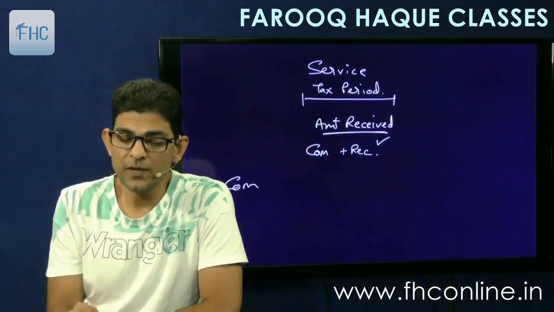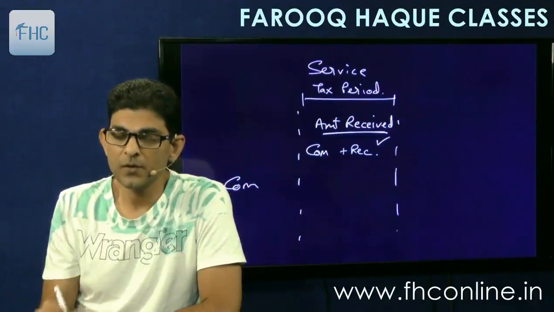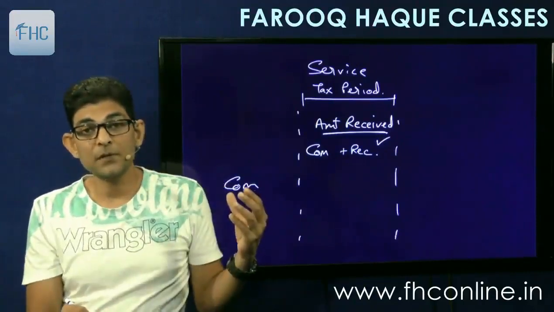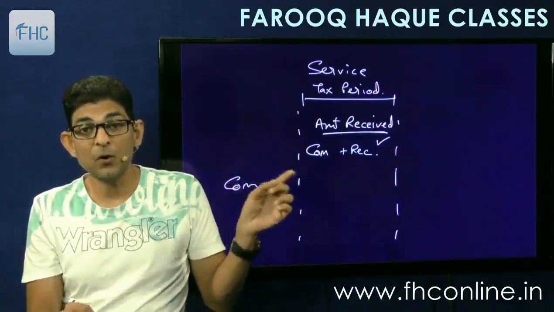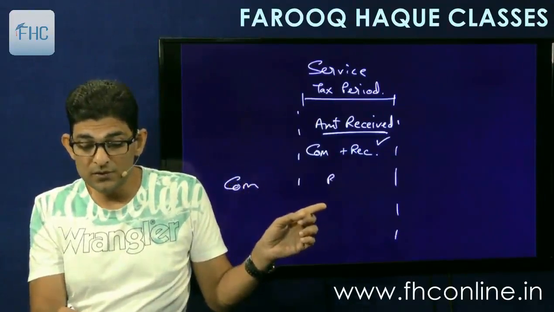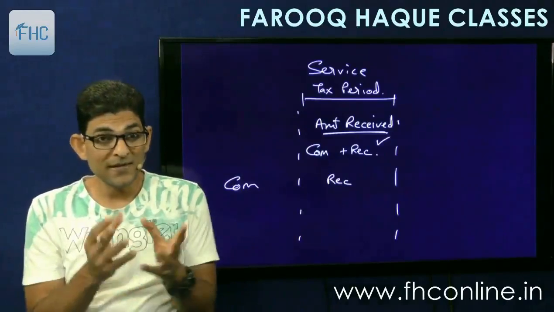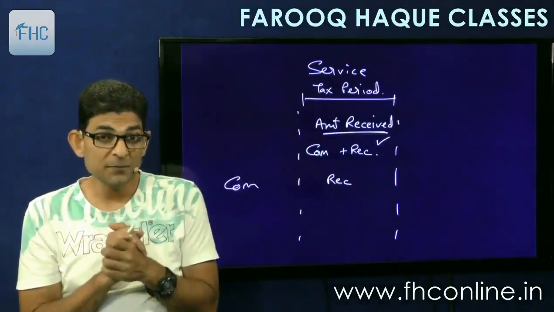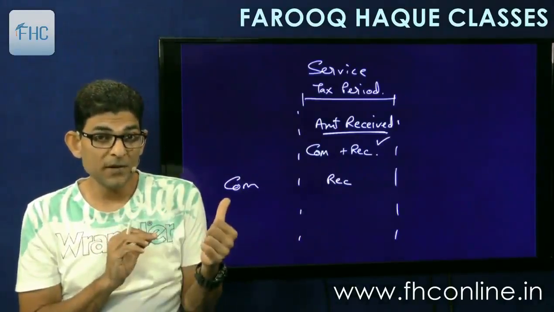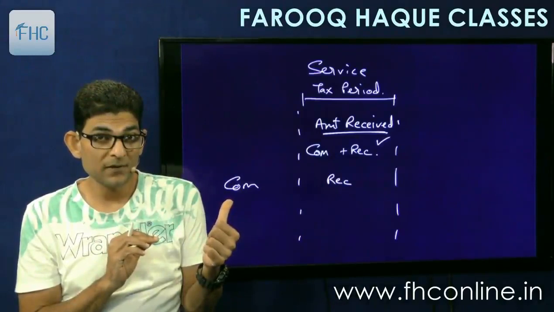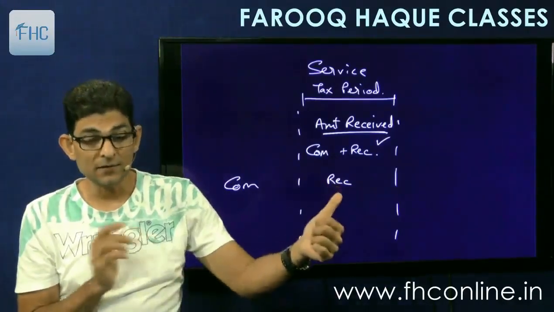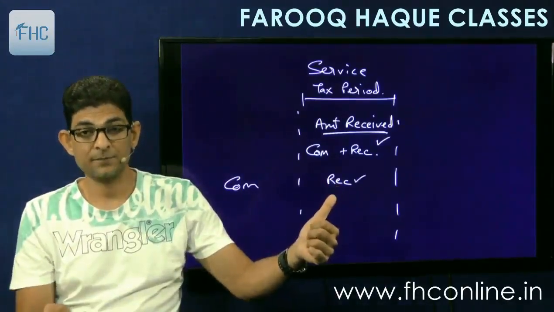Second, completion was before the tax period. This is my tax period. So I had completed one service before the tax period, but the amount is received during this tax period. So it will be taken as turnover of which tax period? The past one, when it was completed? No, it will be taken here on receipt.